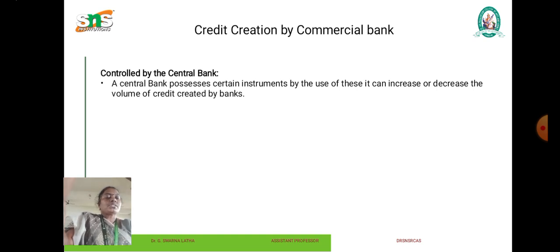Variations of reserve ratio. Commercial banks are legally bound to keep a portion of the